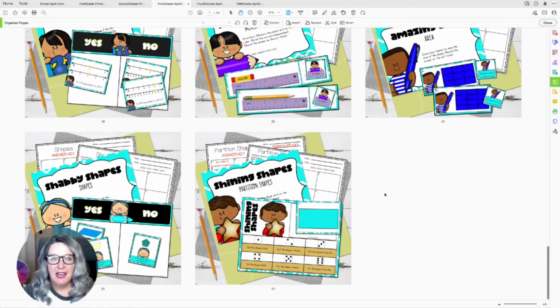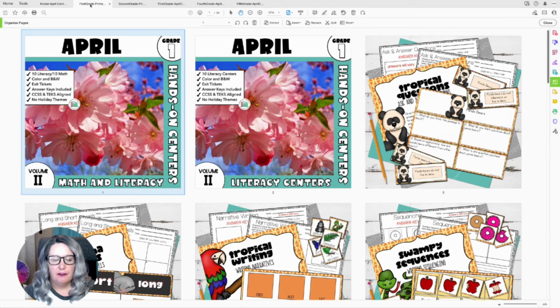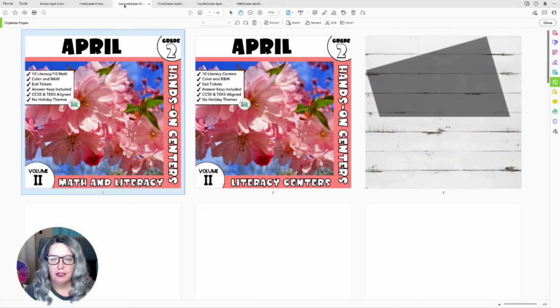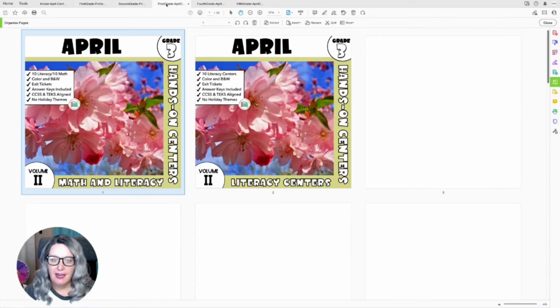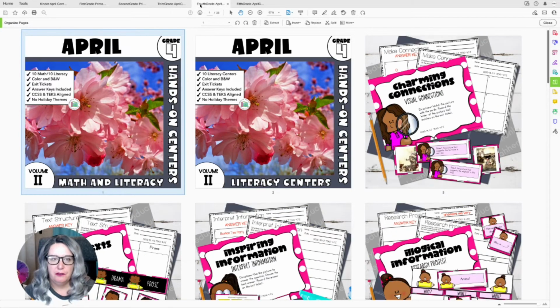Love that. Now, I didn't mention in 1st grade and 2nd grade, but let's jump back over. I mentioned that kindergarten, remember, is pink. If you're a 1st grade teacher, you're going to be looking for the teal resources. 2nd grade teachers are going to be looking for coral resources. 3rd grade, you're going to be looking for lime resources. Now let's jump over to 4th grade. That is a navy blue color.